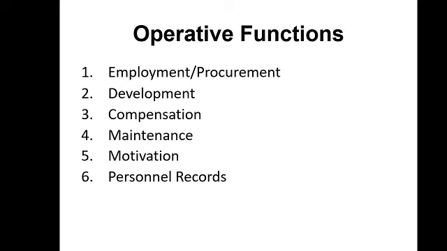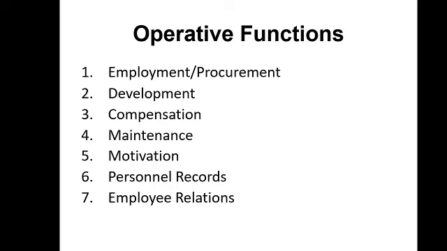Then the sixth area is recording: personal records, the attendance, the muster roll, absenteeism, turnover. Then the last but one is industrial relation or employee relation. It's also called the integration function.